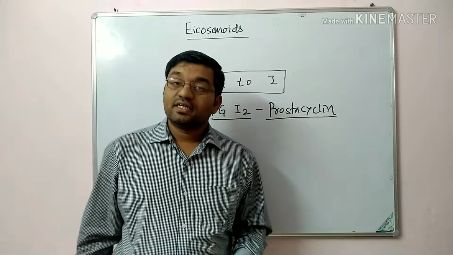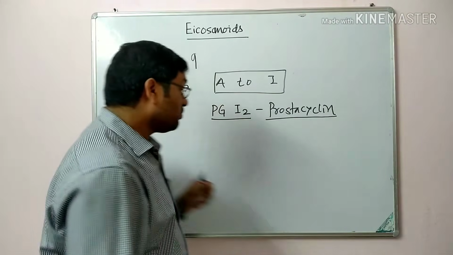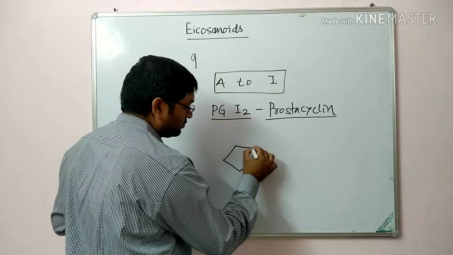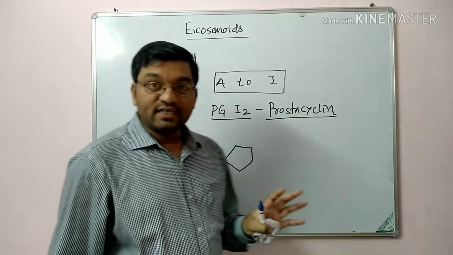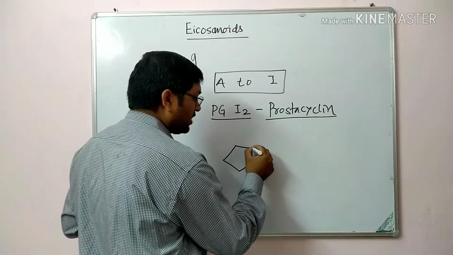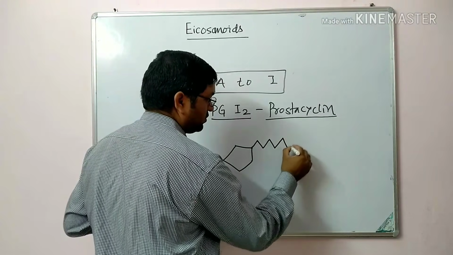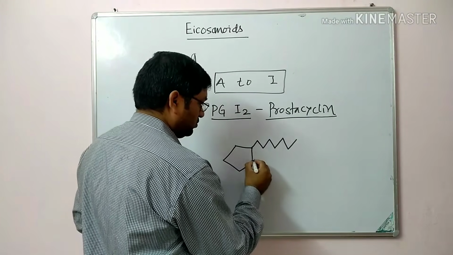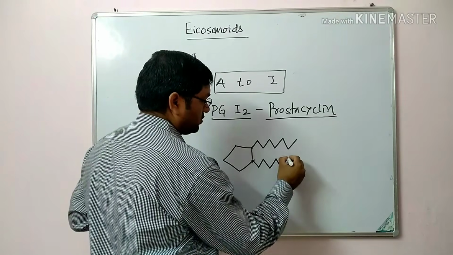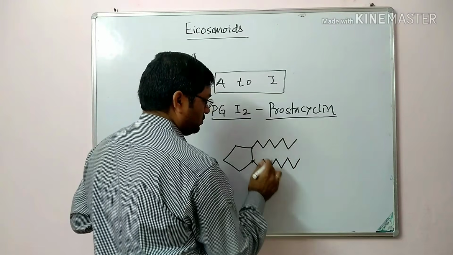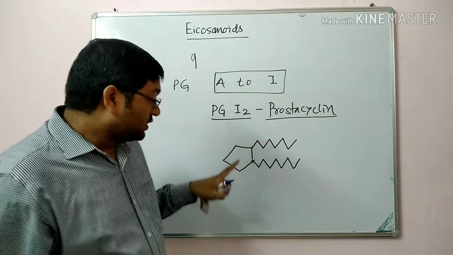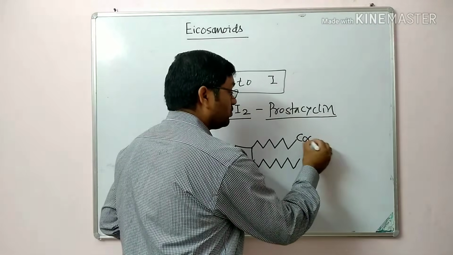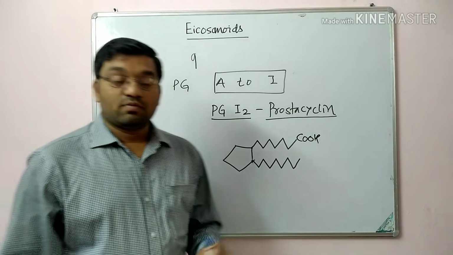All these prostaglandins and related compounds or eicosanoids are 20 carbon compounds. They contain a cyclopentane ring with 2 side chains, one with 7 carbon and a carboxyl group and another with 8 carbon.